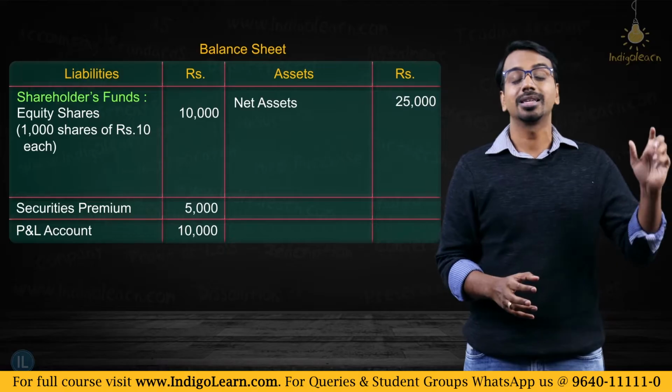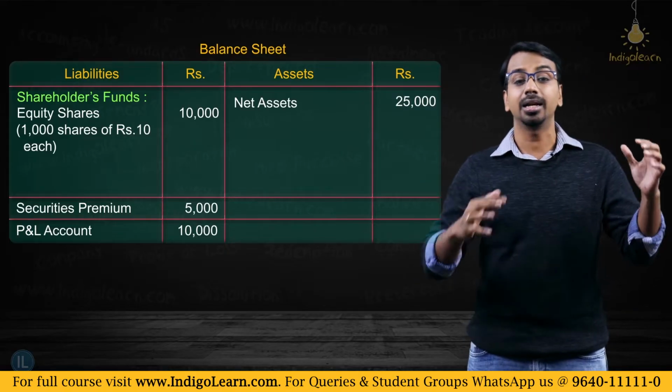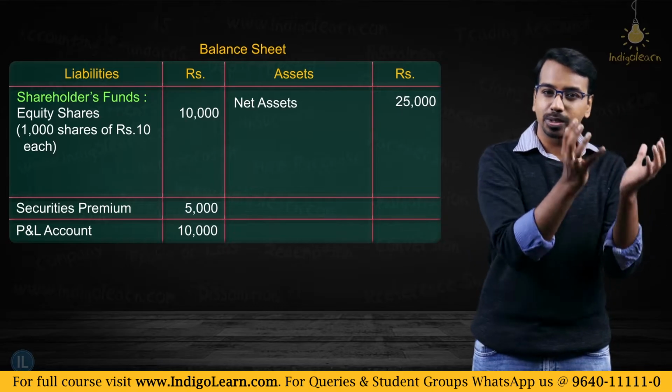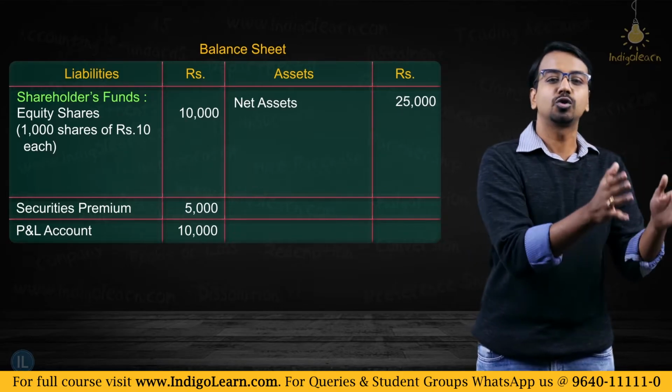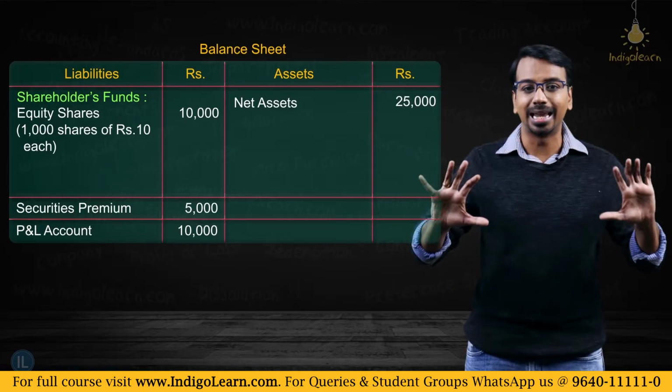The total figure is 25,000. So I am not showing assets and liabilities separately here. I am clubbing everything into a single place and the total comes to 25,000. Now this side 25, this side 25, the balance sheet is tallied.